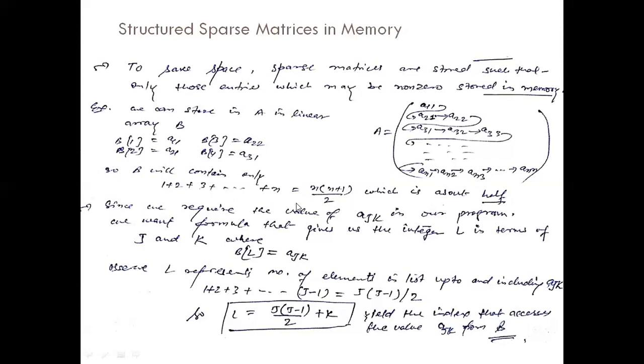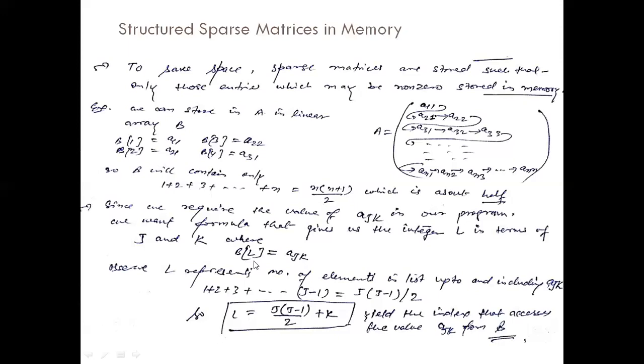So we need a formula in terms of J and K, where J denotes the row and K denotes the column. Since we require the value of AJK in our program, we want a formula that gives us the integer L in terms of J and K, where L is the index in array B.